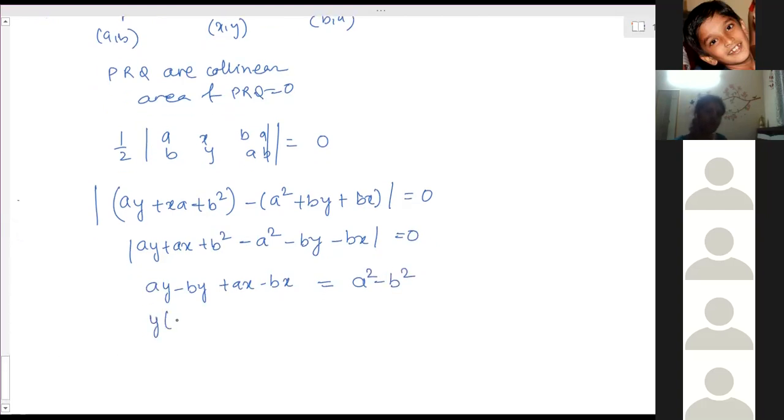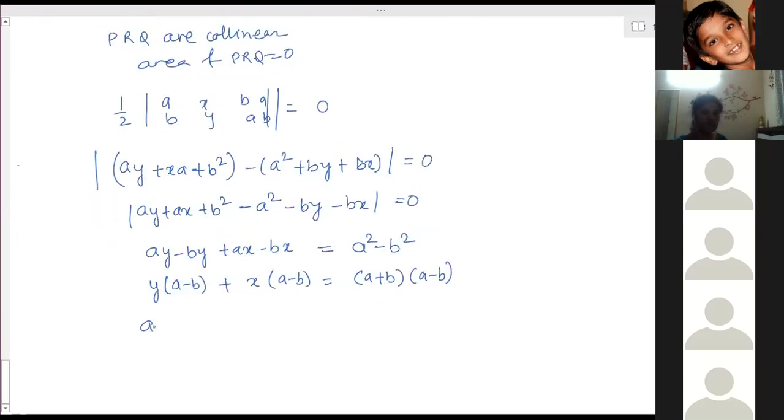Now take y common, a minus b, plus x common, a minus b, is equal to a plus b into a minus b. So take a minus b common. In the bracket it is y plus x left out, and a plus b into a minus b. So this a minus b cancels. x plus y is equal to a plus b.